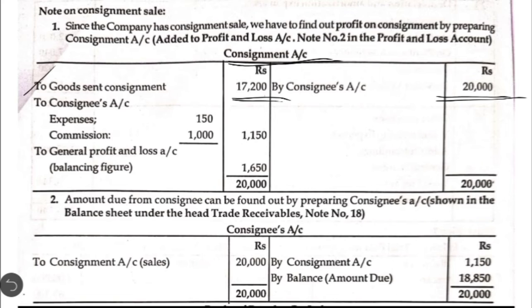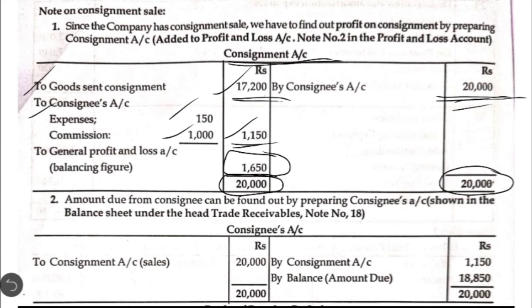Then we have to also show the expenses of this consignment. That is the amount which the company has to pay to the consignee. So we are going to write it as consignment account debit to consignee's account. What are the two amounts which the company has to pay to the consignee here? First one is his expense of rupees 150 and the second one is his commission, 5% on 20,000, which comes to 1,000. So total expenses come to 1,150. When you close this consignment account, on the credit side you have 20,000, here also 20,000. When you deduct the cost of goods sent on consignment and also the expenses, the net profit on this consignment comes to 1,650.